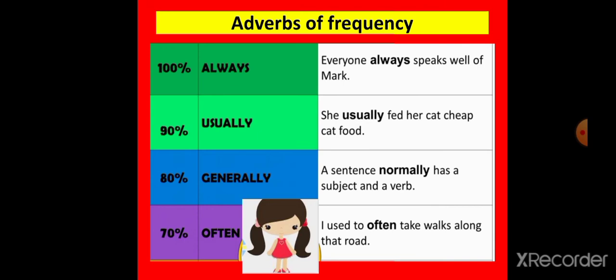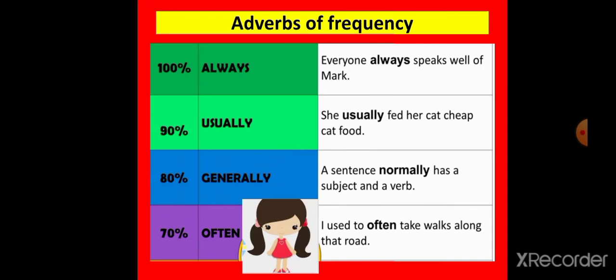Yes, see the example here. Everyone always speaks well of Mark. Always, usually, normally, often, they tell us how often the action happens.